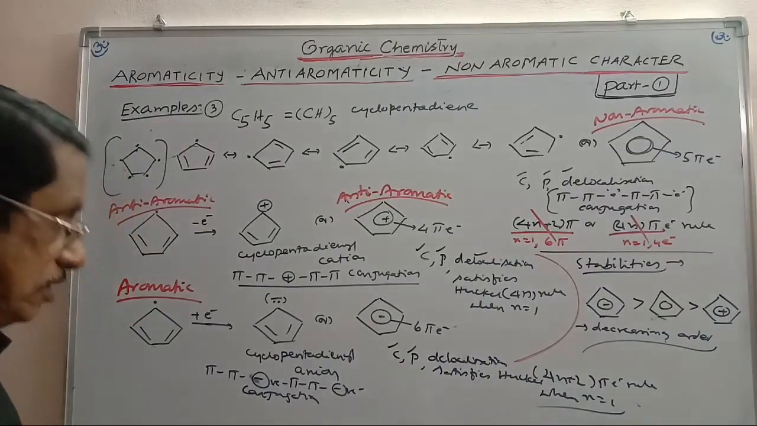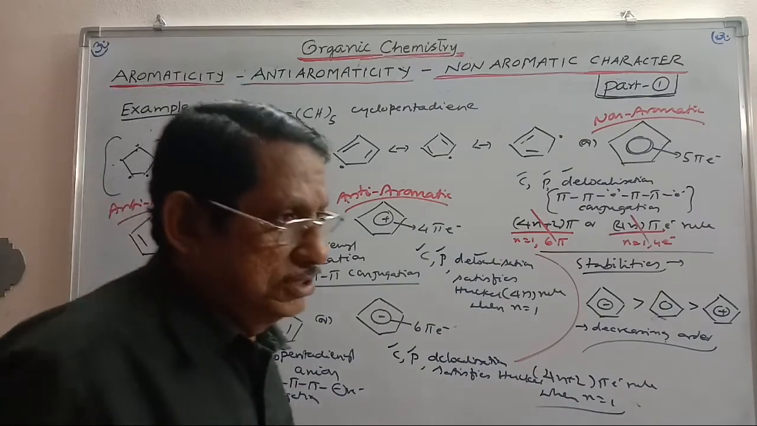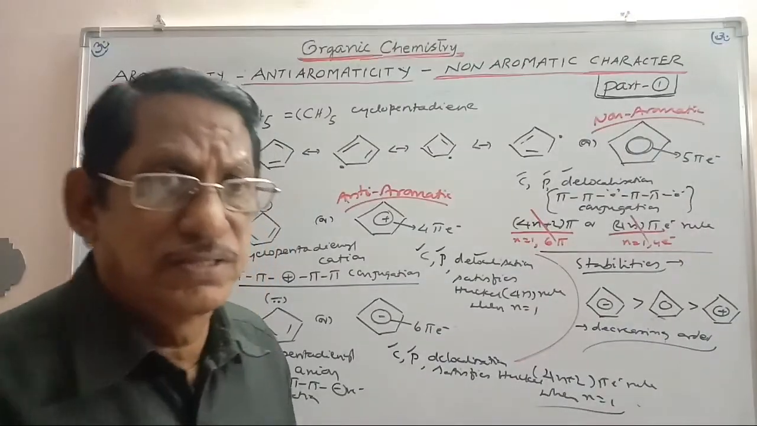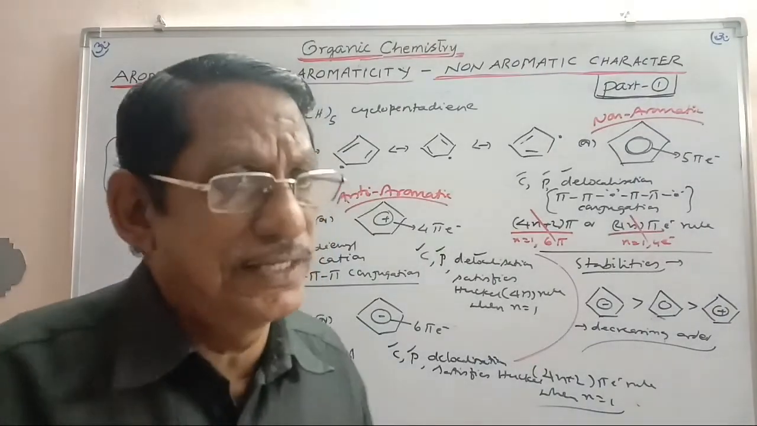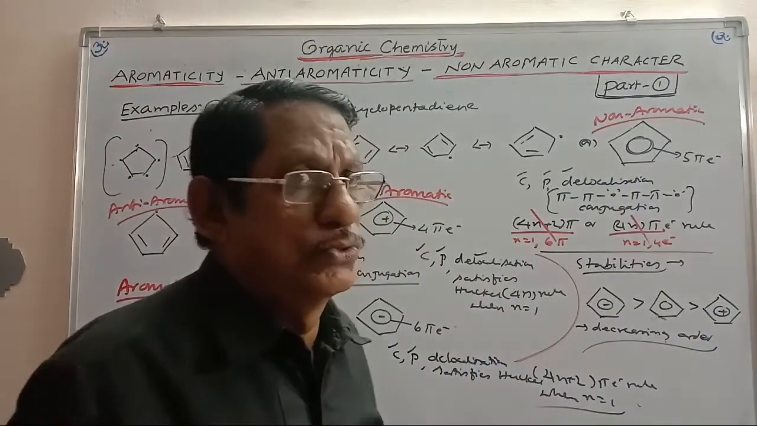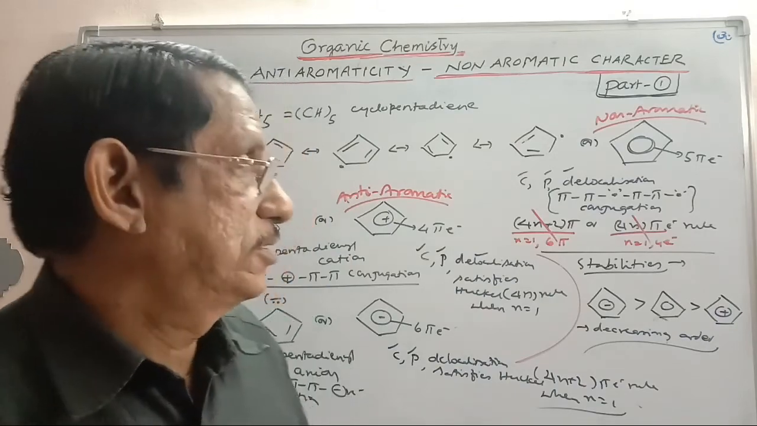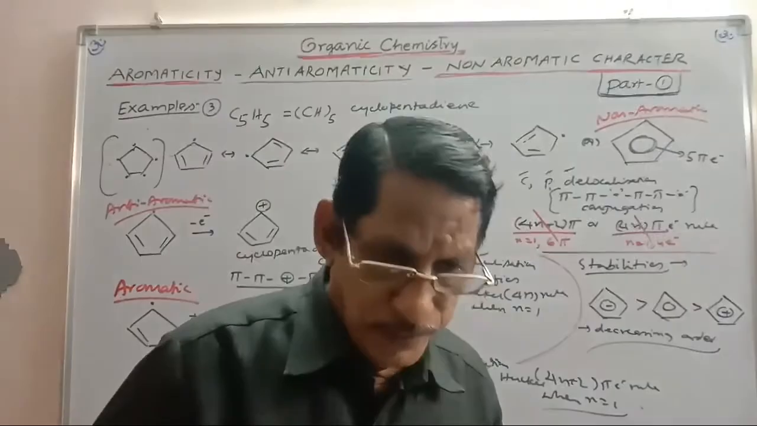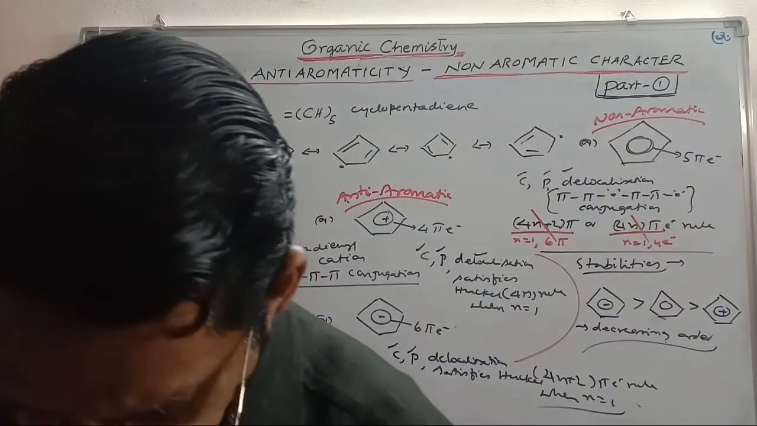In this way, you can take many compounds. So we can compare the stabilities. We can recognize the characters, whether it is aromatic, anti-aromatic or non-aromatic. We can easily recognize these cyclic compounds. And in the next part 2, we will consider some more interesting examples. With that, this aromatic character topic will be completed. Thank you very much for your kind watching of my video.